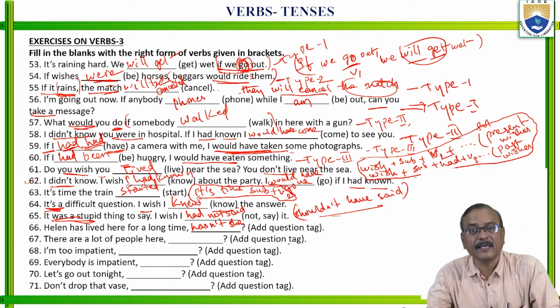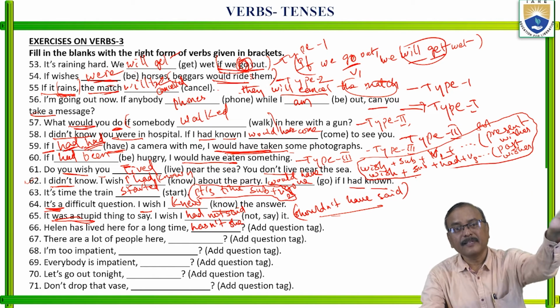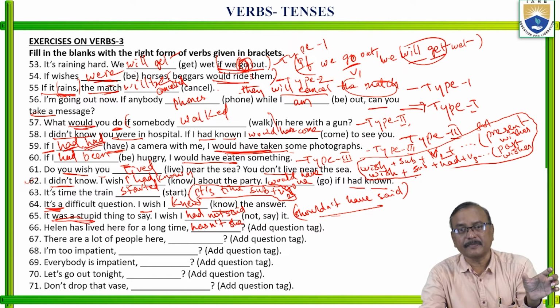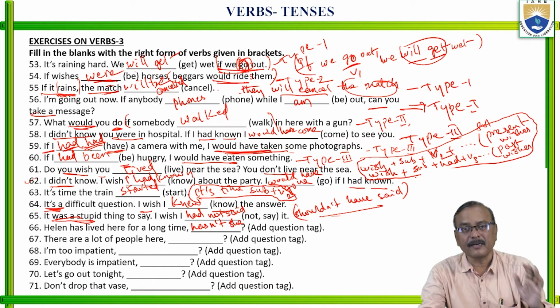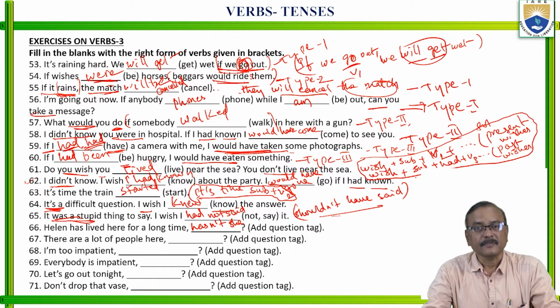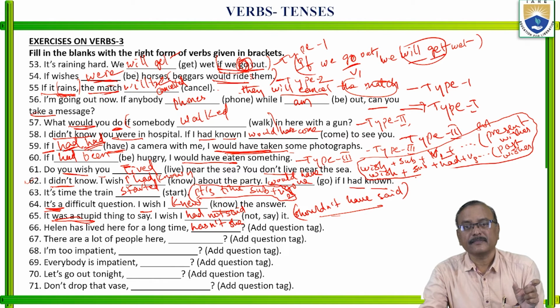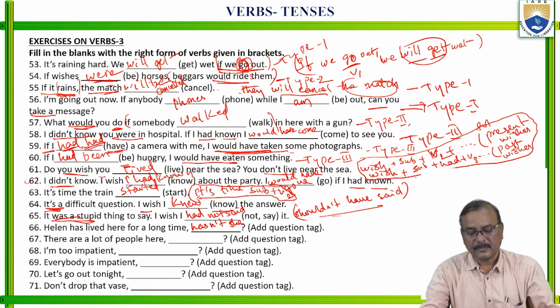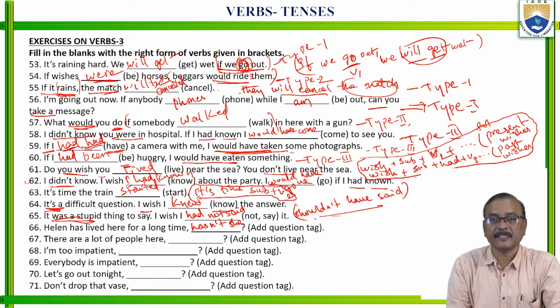Why here? Remember, this is a question tag. What is a question tag? First, let me tell you. A question tag is the one which is made after giving a statement. First, we have to give a statement, and in order to confirm whether the statement is true or not, we make a question tag. What is the structure of the question tag?